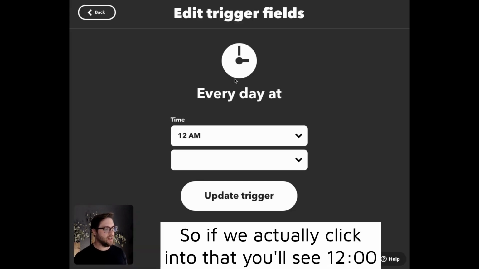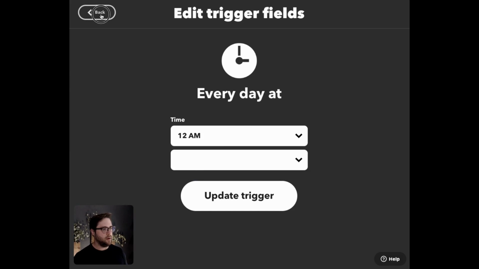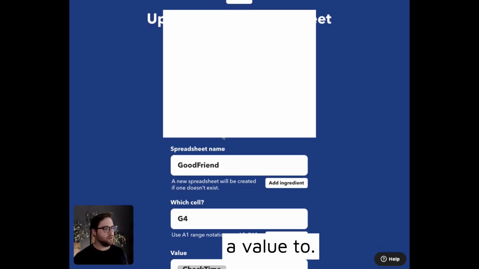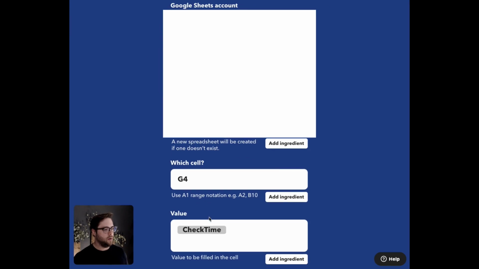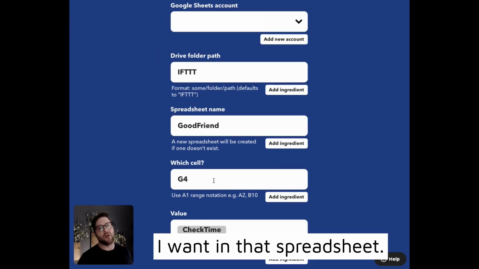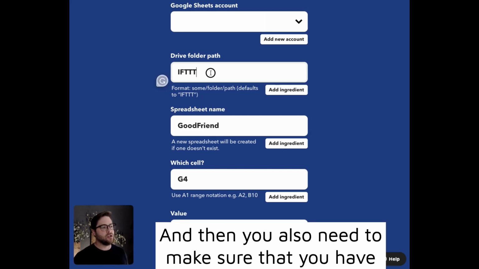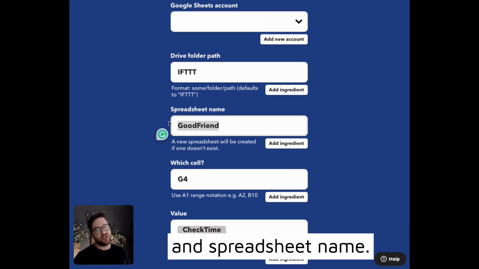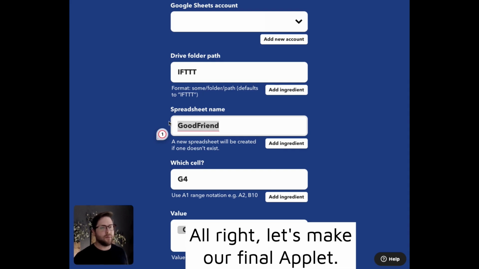If we click into that, you'll see 12 a.m. every single day it will send a value to this check time. It could be any value, but to the cell value I want in that spreadsheet. And then you also need to make sure that you have a drive folder that shares the same folder path name and spreadsheet name.